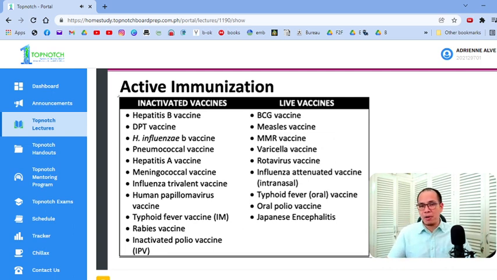Why am I saying this? Bakit sila mas madaling i-memorize? Yung mga live vaccines, guys, sila yung mga hindi IM. Again, the live vaccines, they are the ones whose route is not intramuscular. Sila yung weird, sila yung kakaiba yung route.